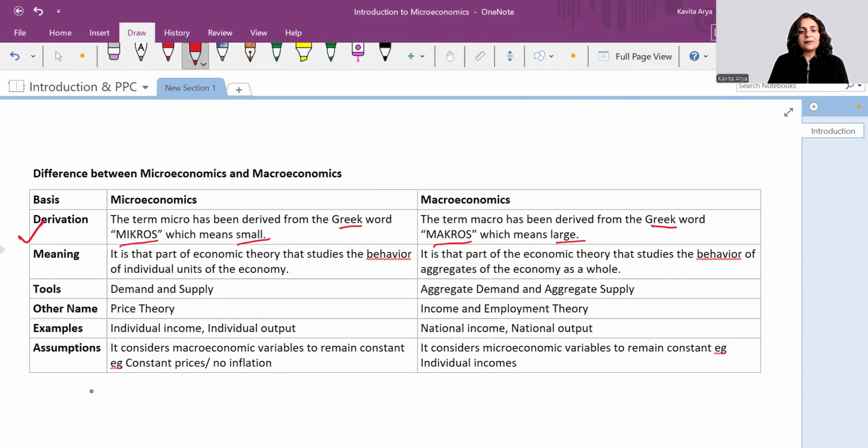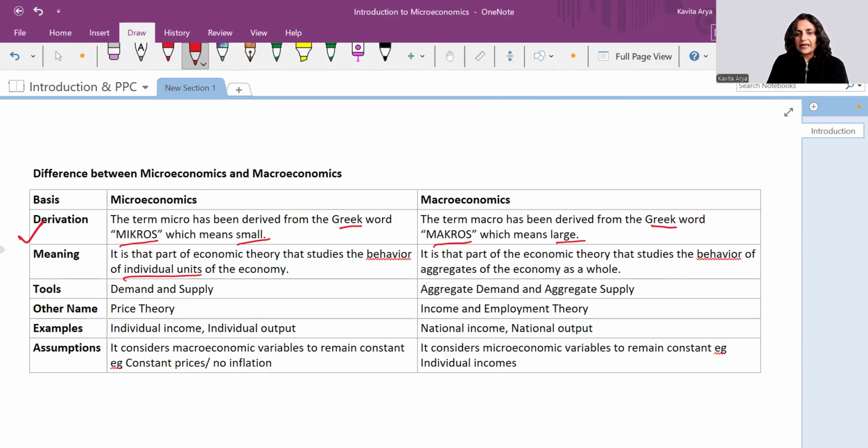Microeconomics is that part of economic theory that studies the behavior of individual units of the economy. Individual units means like you, like me, like a school, a factory, one market. A market is again an aggregation, but we're talking about one market.